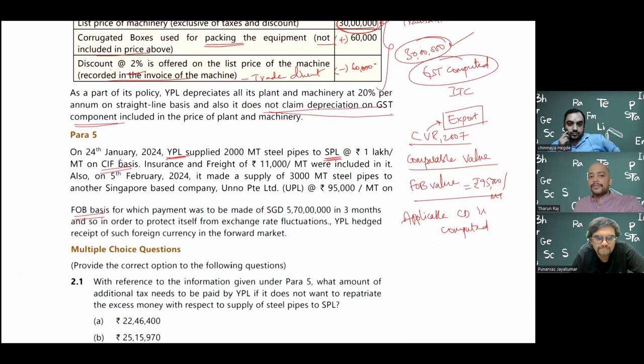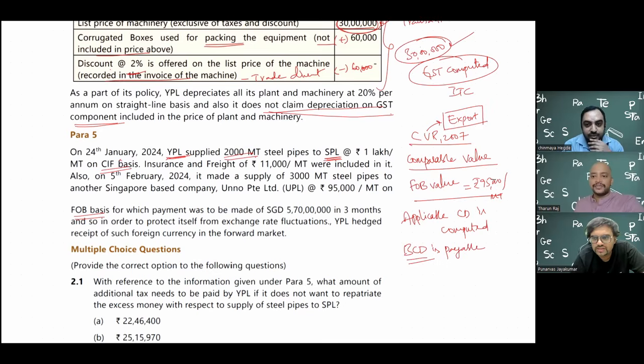Depending upon the number of metric tons, they have given 2000 metric tons, so 2000 into 95,000 into the customs duty. But remember, only basic customs duty is payable if applicable. We have many additional customs duties like social welfare surcharge, CVD, SAD, etc., and all those things will not be applicable. Only BCD is payable. So that is about the customs part. Yes, sir. Punarvas sir, over to you.